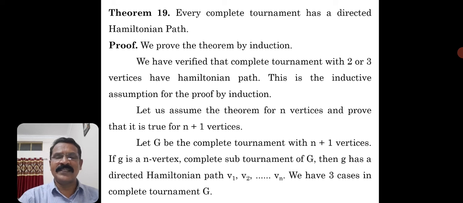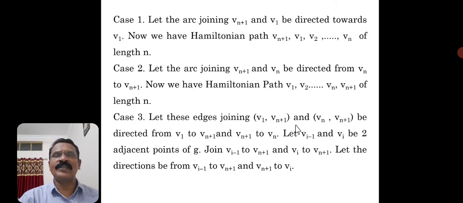We have assumed the theorem is true for n vertices, so the directed graph g has a directed Hamiltonian path, in particular say V1, V2 and so on, Vn. Now we have three different cases in complete tournaments, which we will see one by one. Case 1: let the arc joining Vn plus 1 and V1 be directed towards V1.